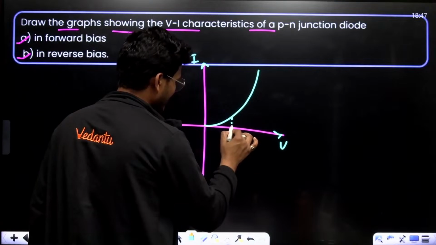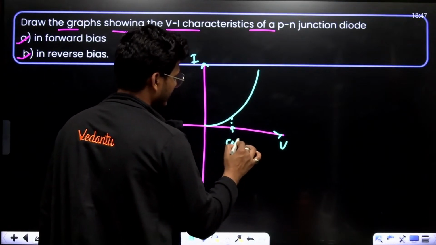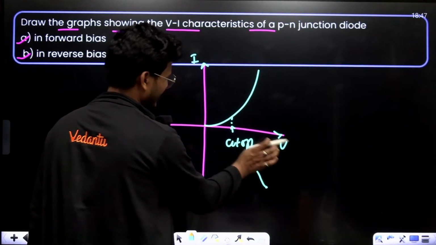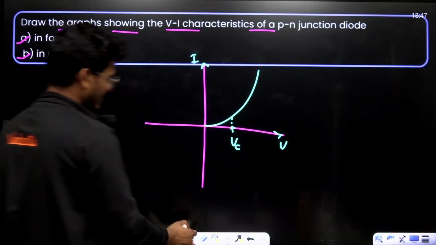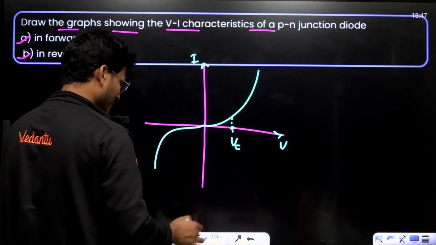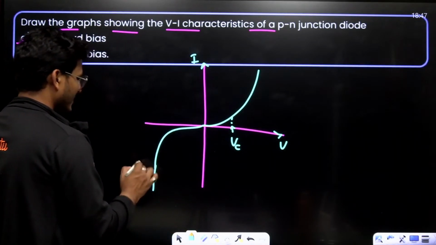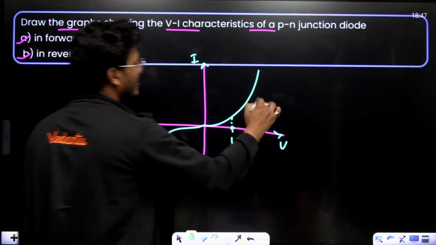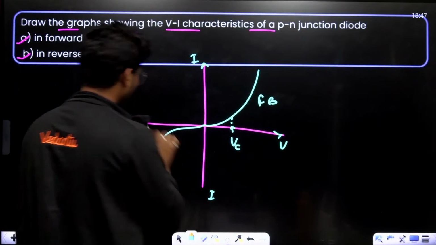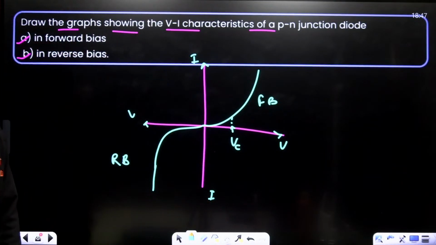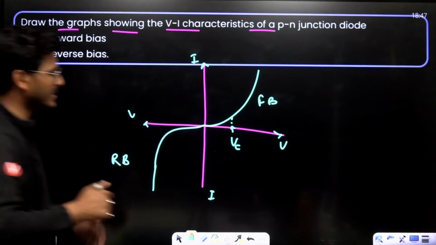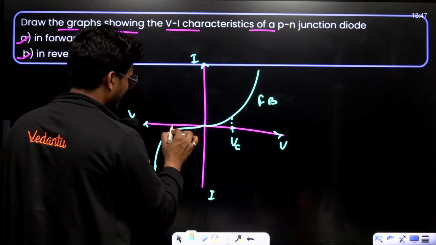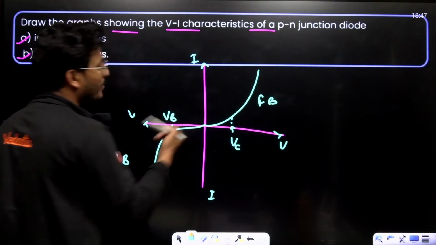Somewhere here is the cutoff voltage, right? And in reverse bias, it looks like this. This is reverse bias, this is forward bias. Again, this is current and this is potential. What we see here is the breakdown voltage.